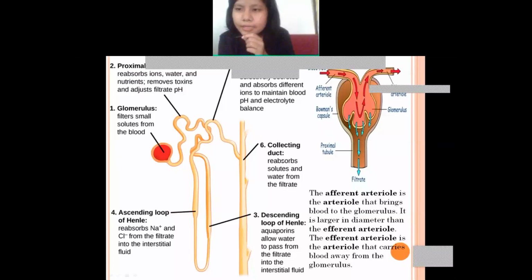Okay, next, the fifth one is distal convoluted tubule. The distal convoluted tubule selectively absorbs different ions, and it will maintain blood pH as well as electrolyte balance. The sixth one is the collecting duct. The collecting duct reabsorbs solutes and water, and they form the filtrate, and ultimately it goes to the next one, that is the ureter. So in this way, the nephrons work.